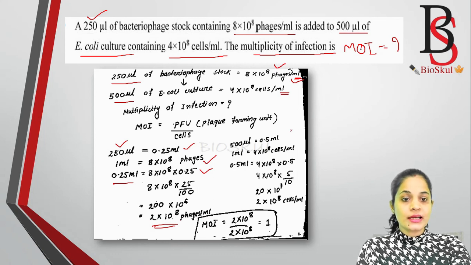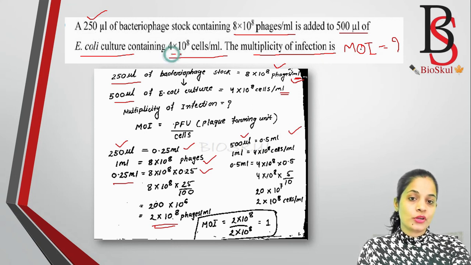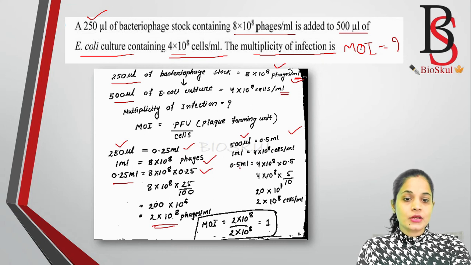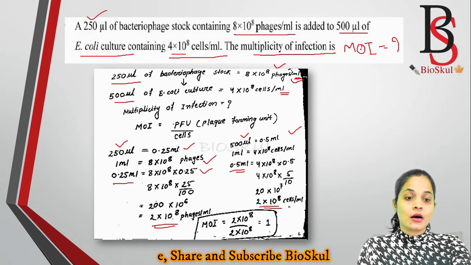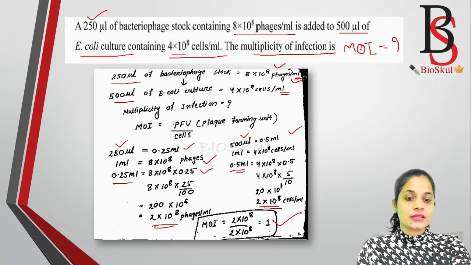Similarly, we will calculate the number of cells. 500 microliter is 0.5 ml. In 1 ml, 4 into 10 to the power 8 cells are present. So in 0.5 ml, it is 2 into 10 to the power 8 cells. Now we have to put it in the formula. The number of phages is 2 into 10 to the power 8 and the number of cells is also 2 into 10 to the power 8. So what is the answer? It is 1. So the multiplicity of infection is 1.